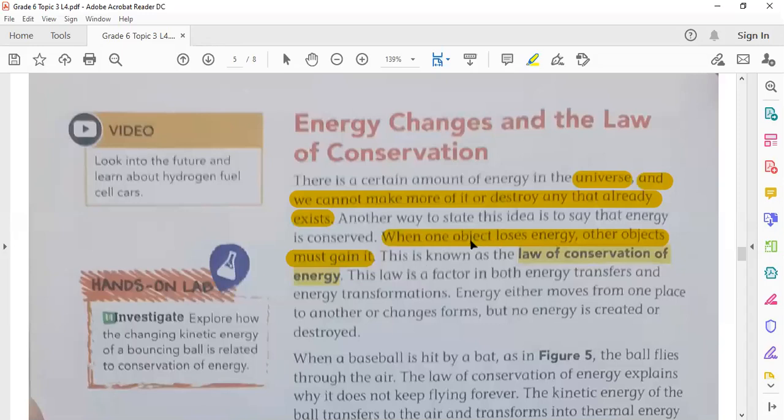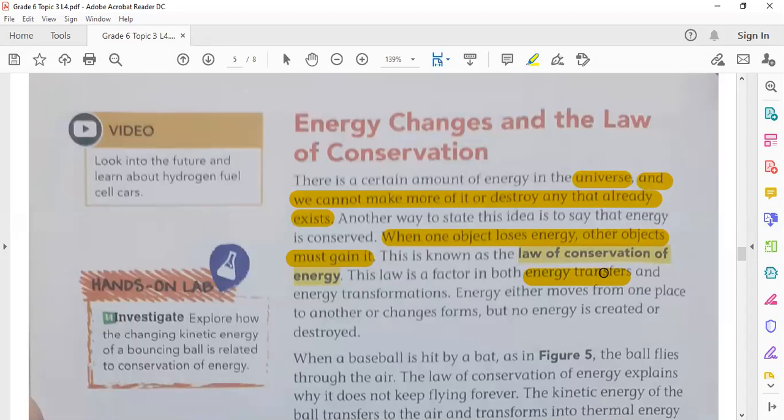One object loses energy, other objects must gain it. This is the law of conservation of energy. This law is a factor in both energy transfers and energy transformation. This law is true or applied when energy transfers.